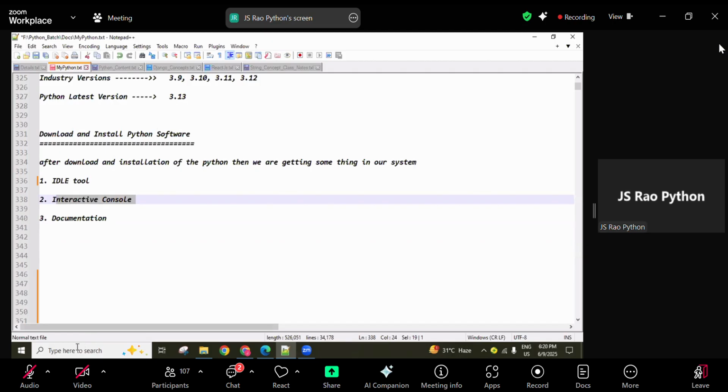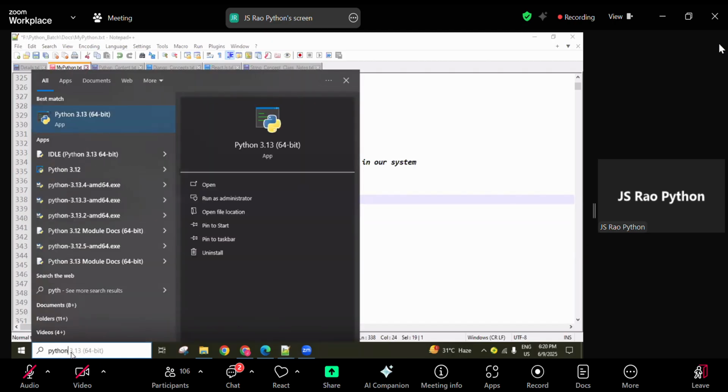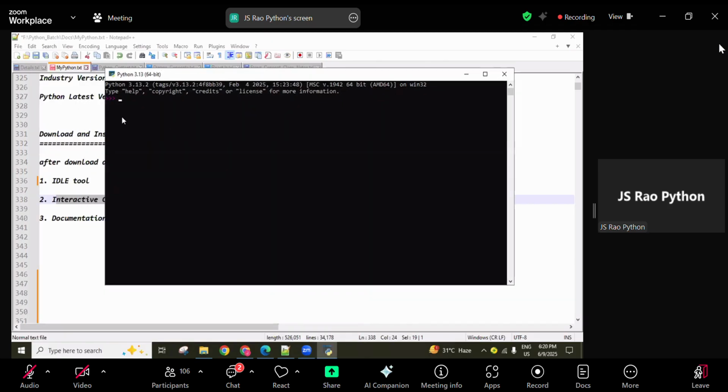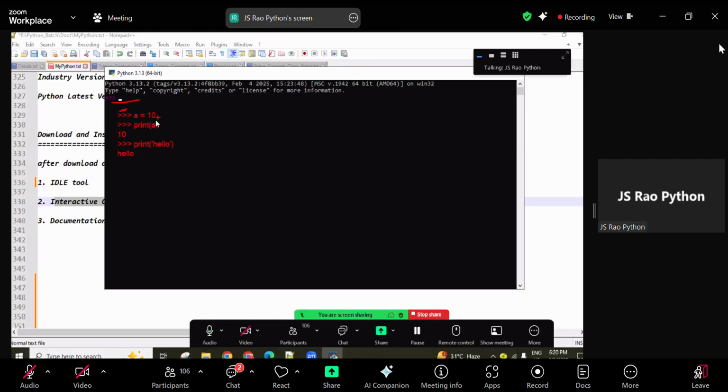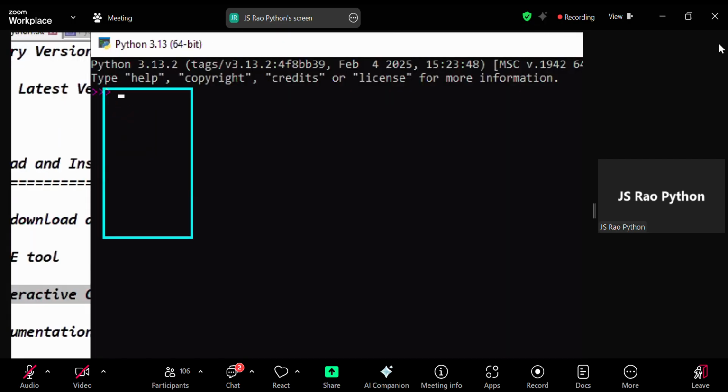The interactive console means the black screen, guys. In the start menu, type Python and click here. One black screen comes, the Python console. It looks like this, guys. With the triple angle bracket symbol, now here we can write Python code. If you want to print 10, we use the print function and the result 10 comes here, and after that the prompt comes again. For example, if I use print hello, then that hello message is printed. Like that, we can do small Python testing, small basic tests of what Python can do, guys.